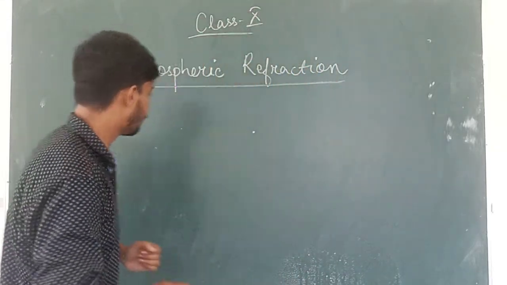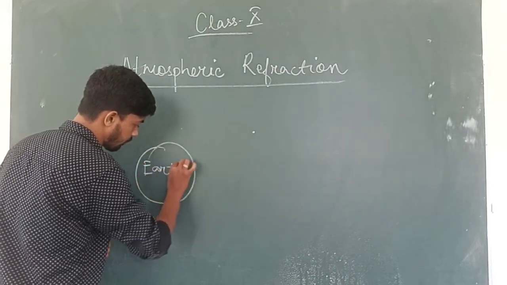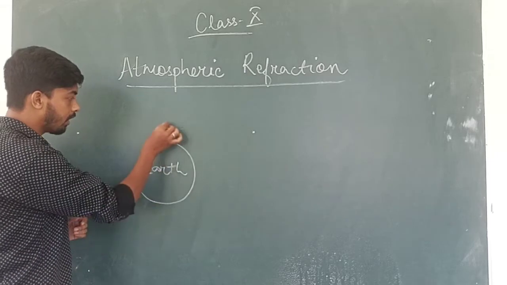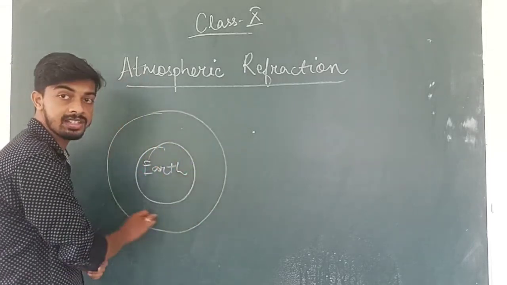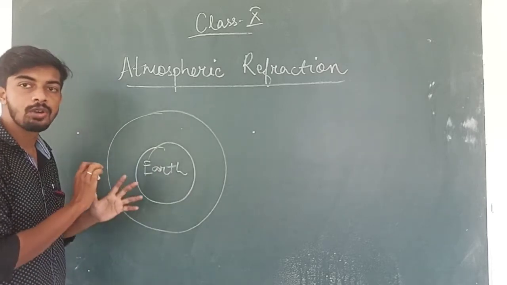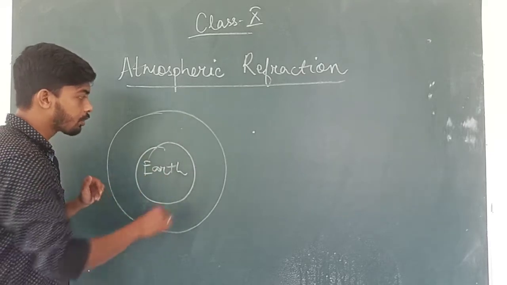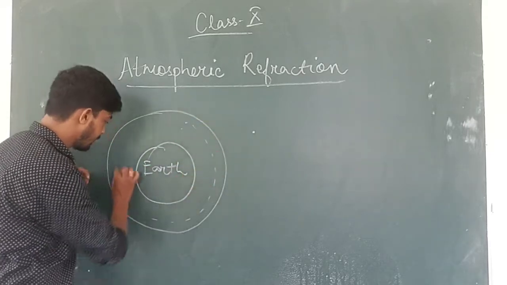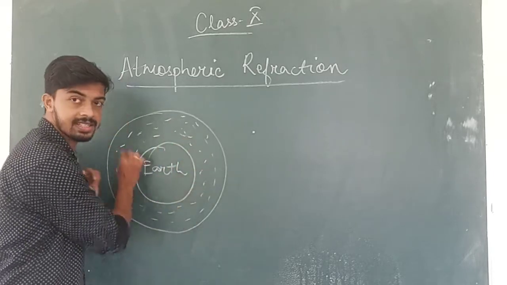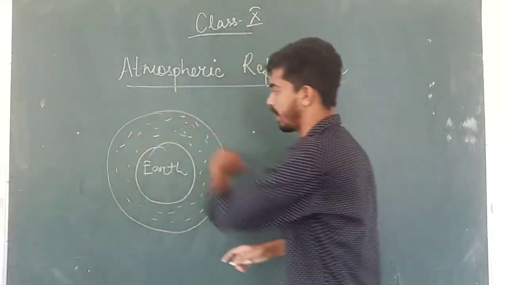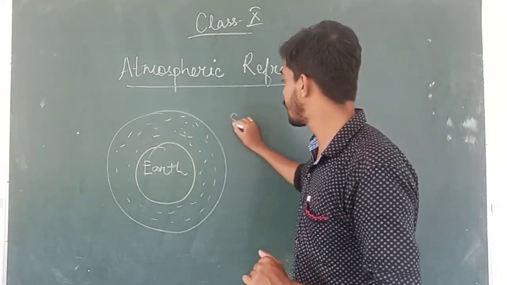You can see here, this is our Earth. So we have learned Earth is surrounded by gases, which is known as the atmosphere. This is the Earth's atmosphere. So the atmosphere has different layers of gases around it. If there is a gas, there are molecules. Since it is a gas, different layers of gas, there will be molecules. And outside the atmosphere there is our space.